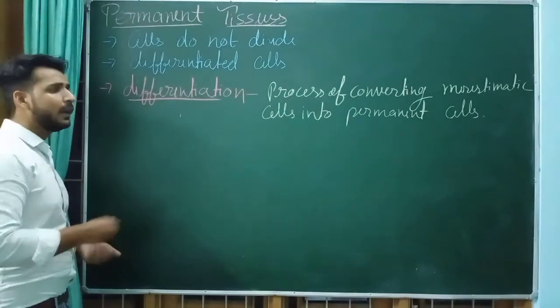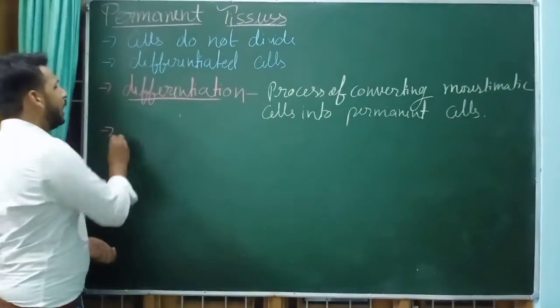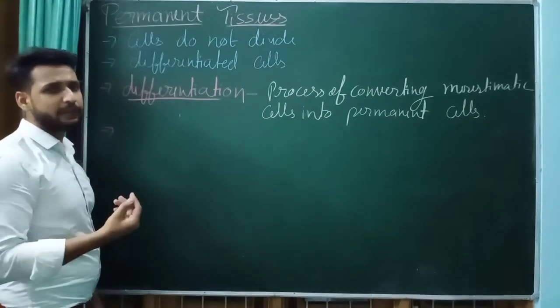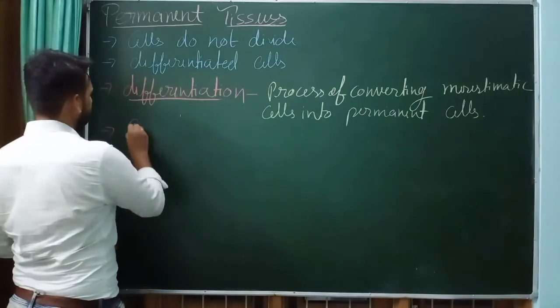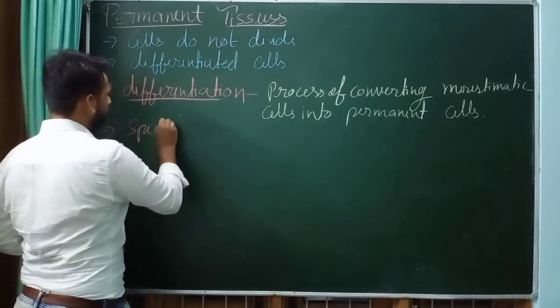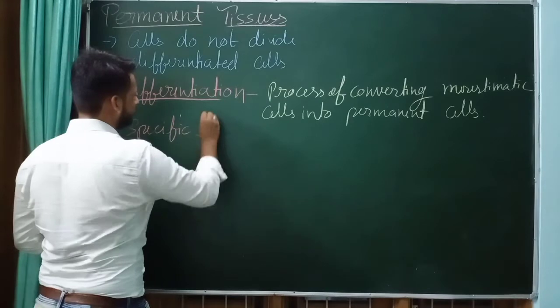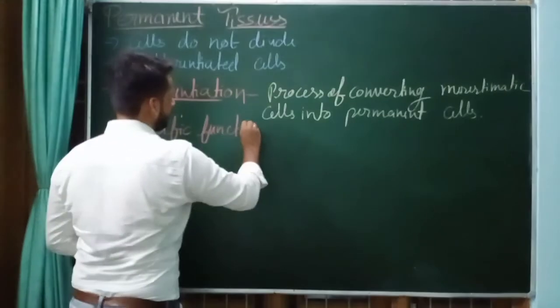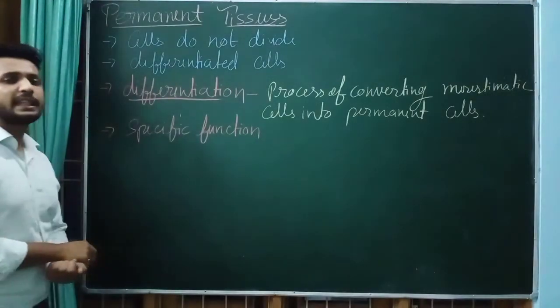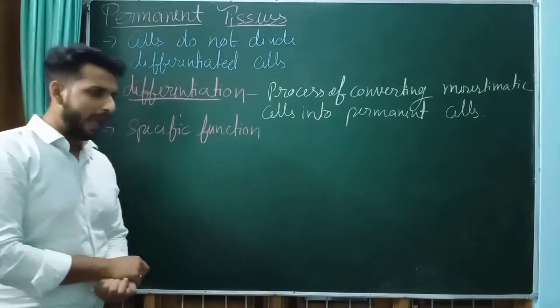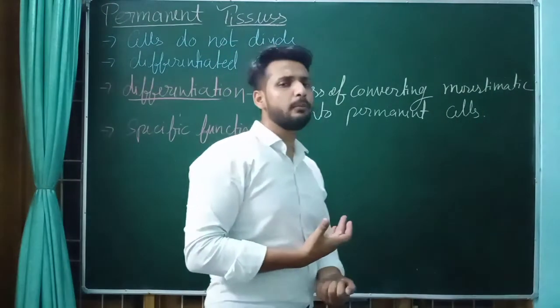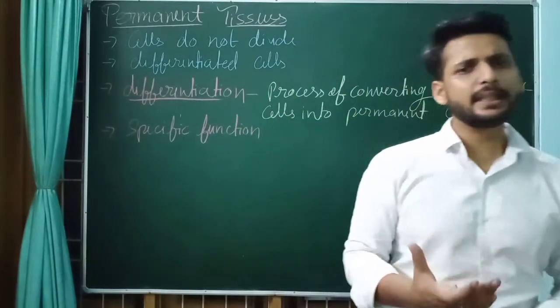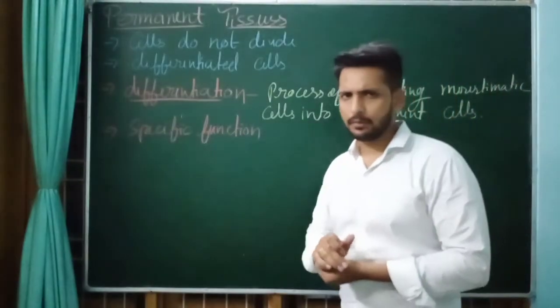Next, they have a definite or specific function, and as is clear from the name, these are permanent cells.